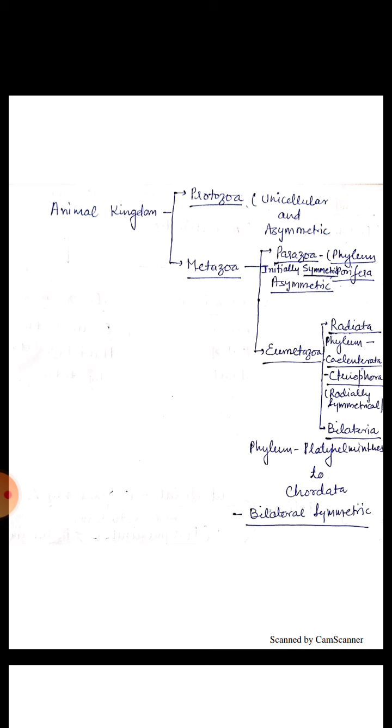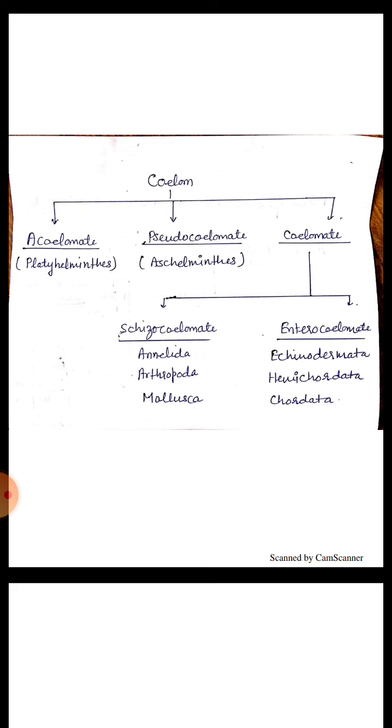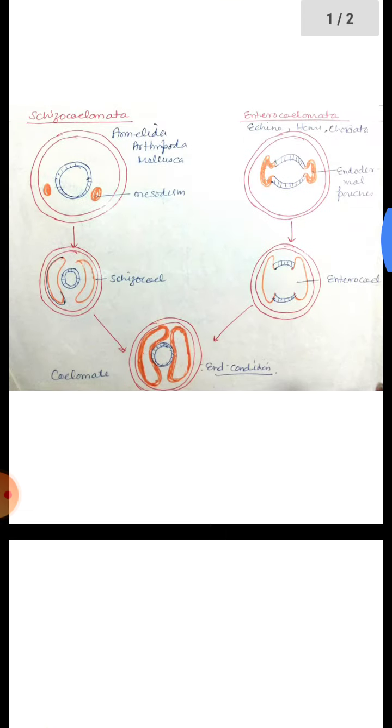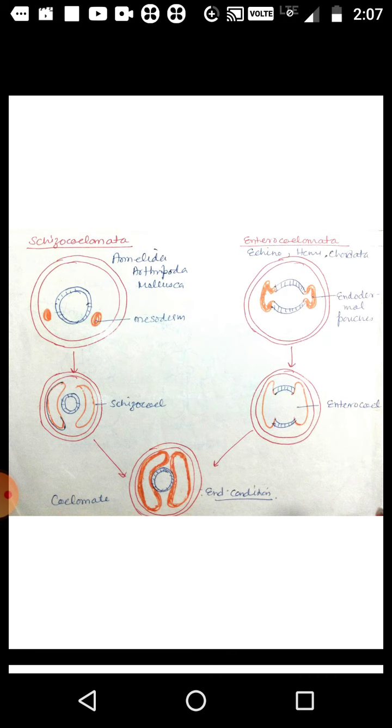Coelomates are again classified into two types on the basis of origin of their coelom. These two types are schizocoelomate and enterocoelomate. In acoelomata, the space between the body wall and alimentary canal is filled completely with undifferentiated mesodermal cells. In pseudocoelomata, patches of mesodermal cells are present in the cavity, and in true coelomata, true body cavity, that is coelom, is present. This figure shows the type of true coelom.